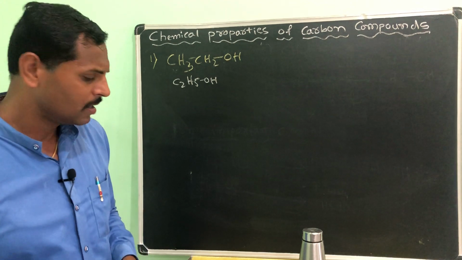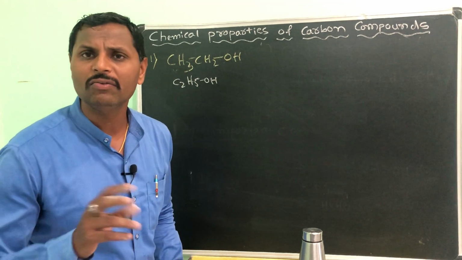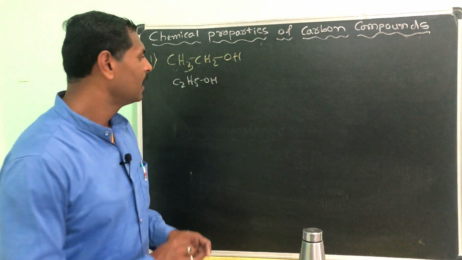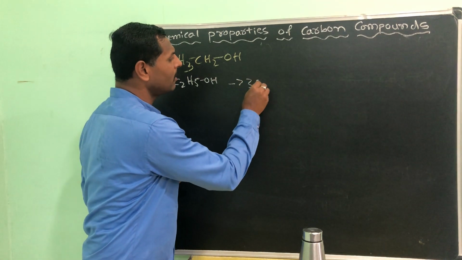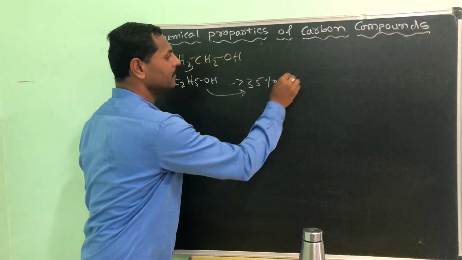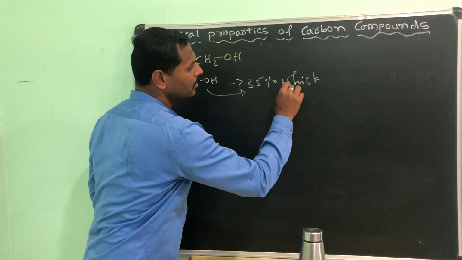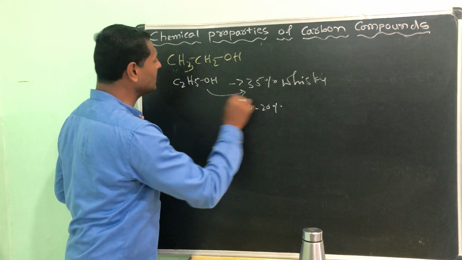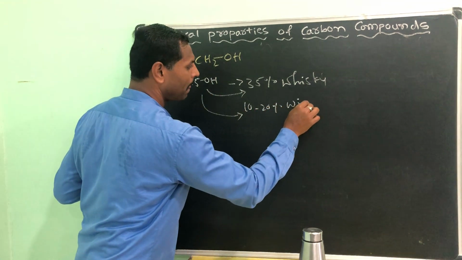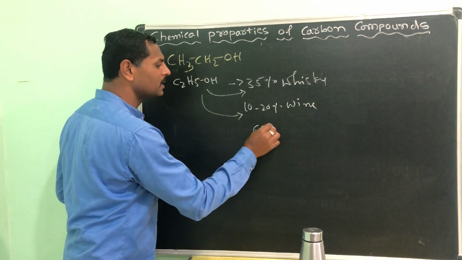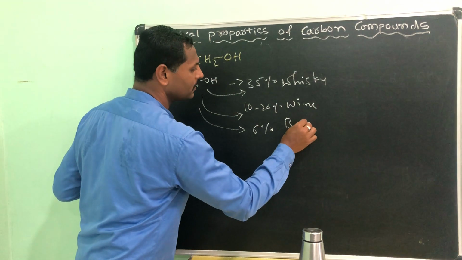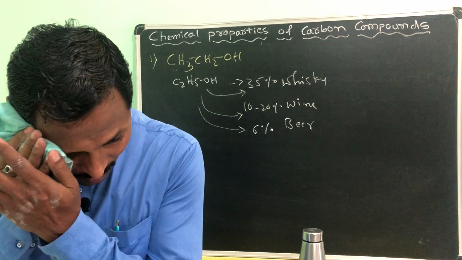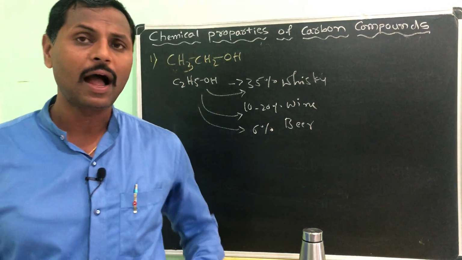I will tell you a funny thing. You might have heard of whiskey, wine, beer and all. If you take whiskey, there is 35% alcohol in the whiskey. Okay, am I right? Check the whiskey spelling. 10 to 20% of ethanol is present in wine, and in beer only 6% of ethanol is there. See, I am telling you the uses. And even in iodine tinctures,